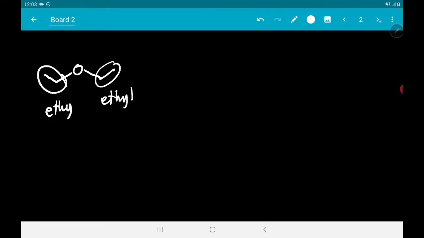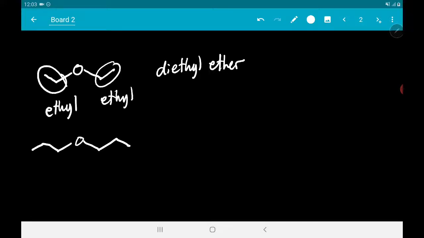So for ethers, kapag symmetric ang ethers, so this is an ethyl substituent, ito rin ay ethyl, so that's a diethyl ether. So pwede rin natin gawing ganyan, dipropyl naman ether.